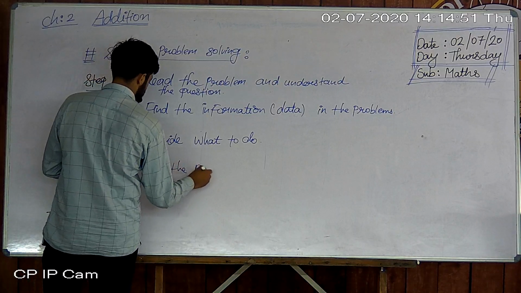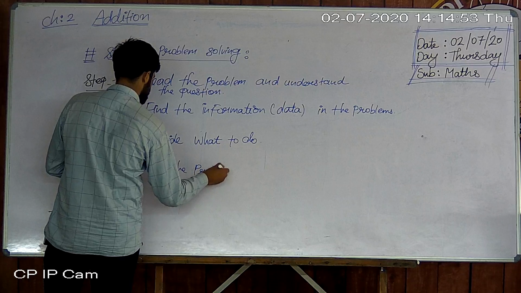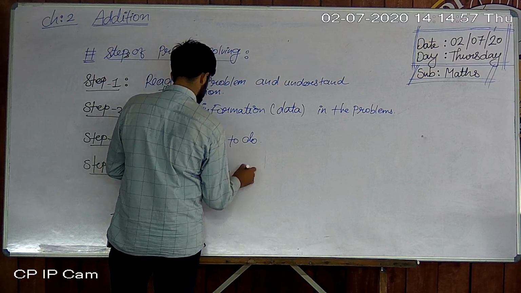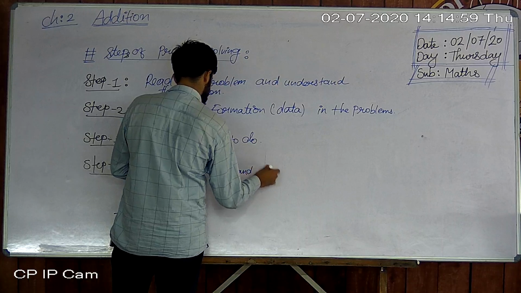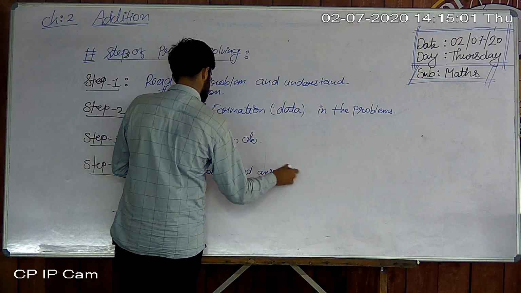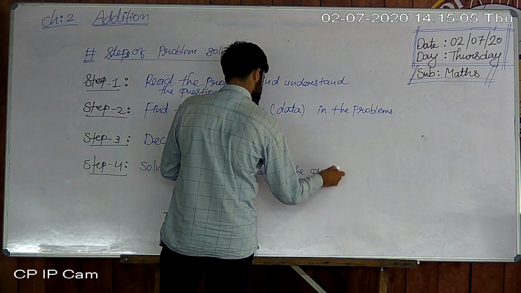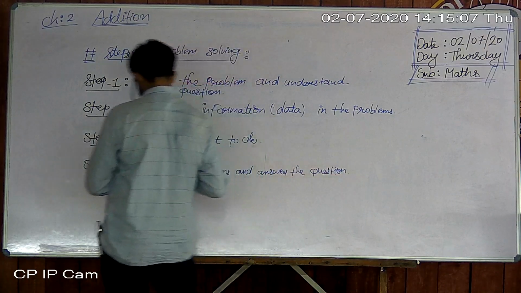And the fourth point is solve the problems and answer the question. And the last point is what?